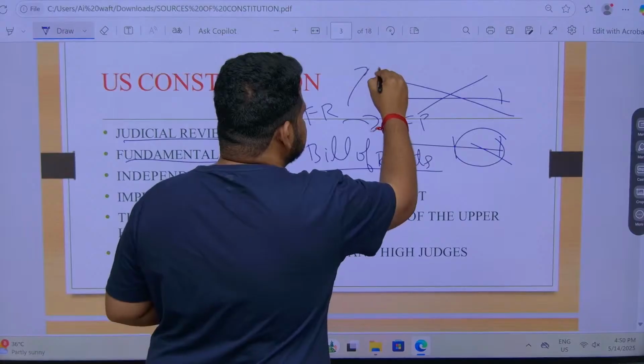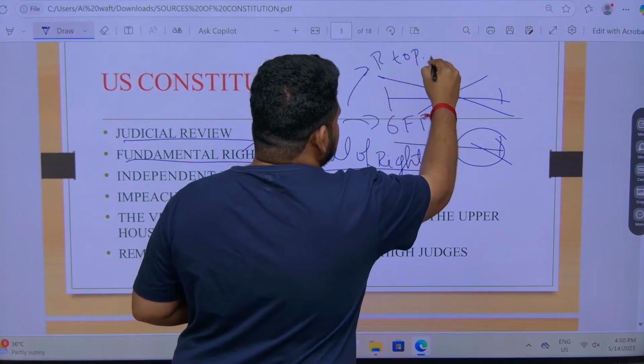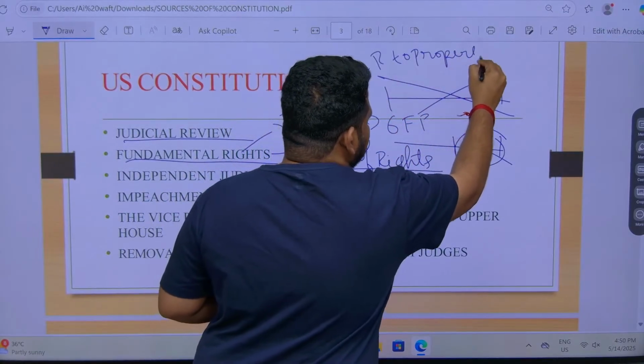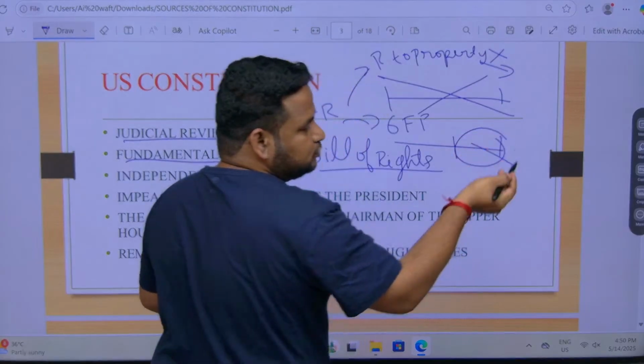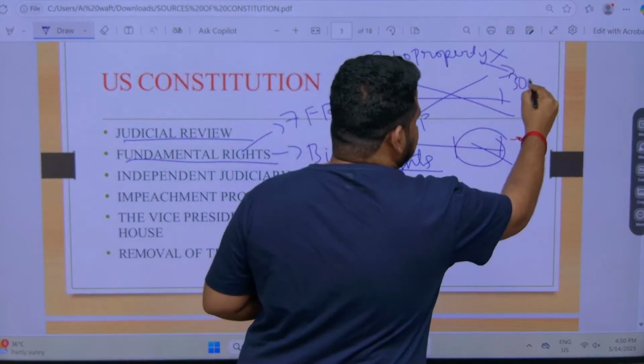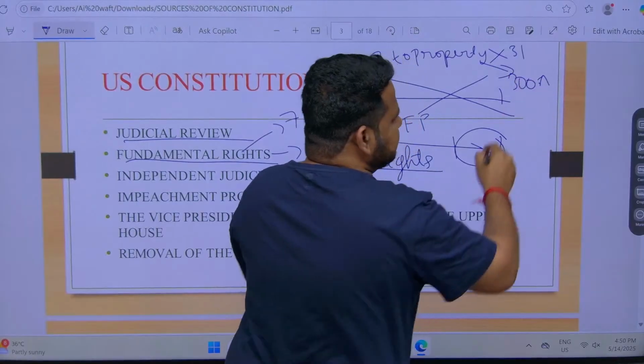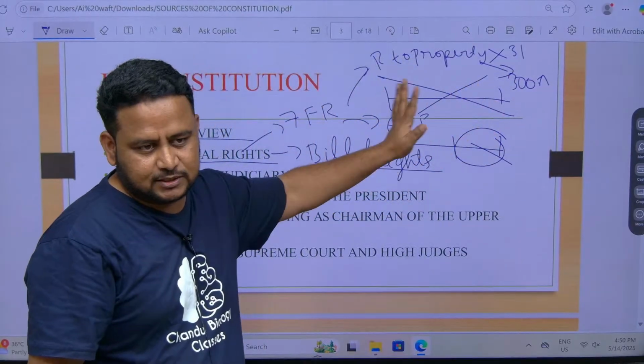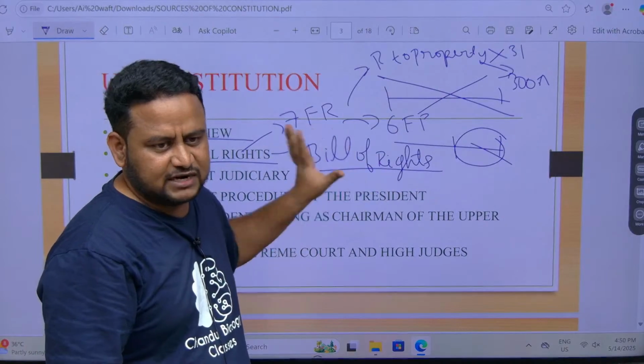One fundamental right, that is the right to property, was removed and made just a constitutional right under Article 300A. Earlier it was in Article 31, now it is under Article 300A. So this was removed. This we will deal with in detail when we do fundamental rights.